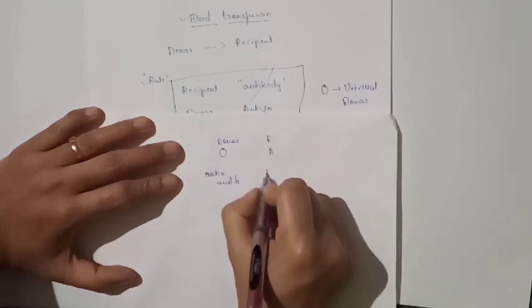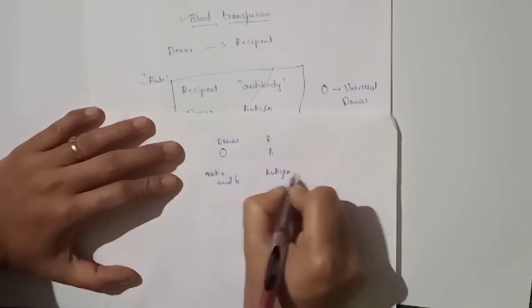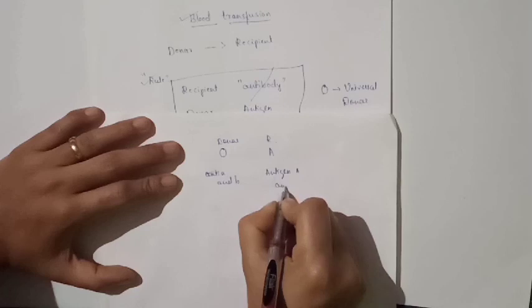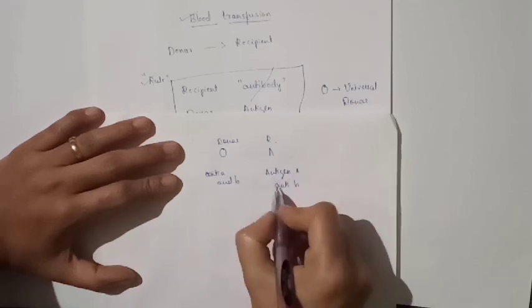In the recipient, antigen A is present and antibody B is present.